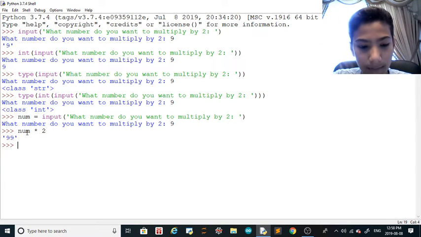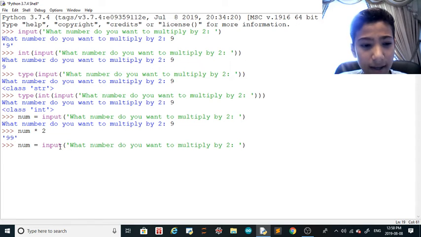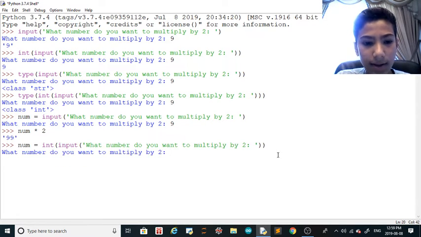So now let me reassign num, and this time I'm going to specify int. And then what number do you want to multiply by 2? 9.